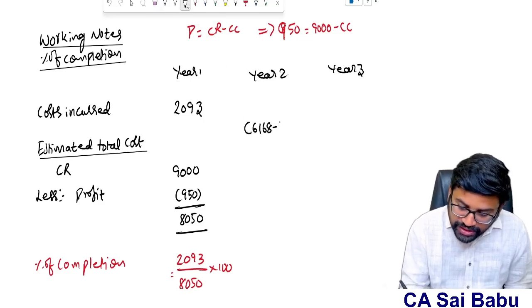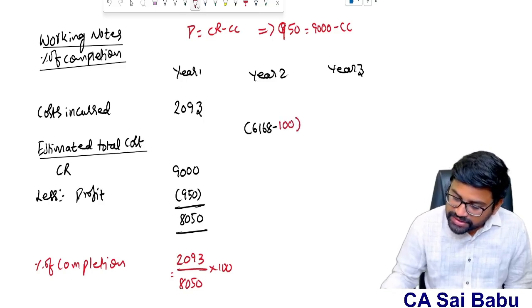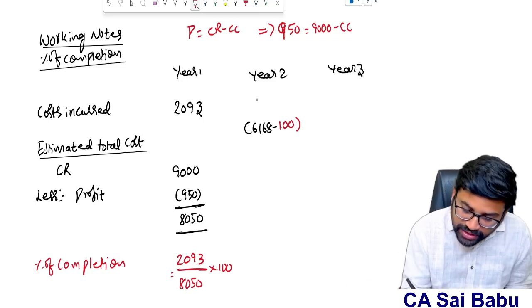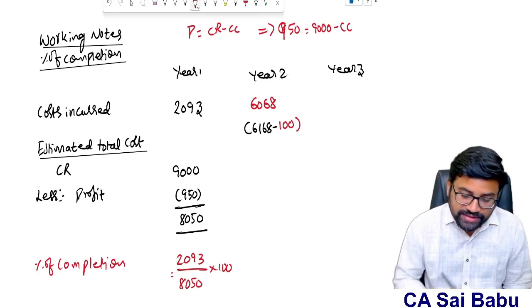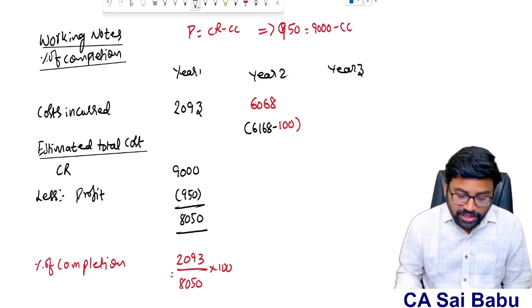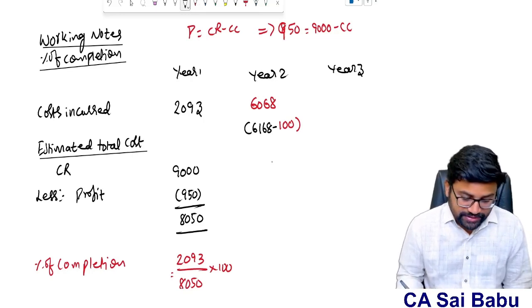6168 minus 100 lakhs I need to do, sir. 6168 minus 100, so it will be 6068, sir. Important, sir. Why do you minus? Because this is not part of current year cost. Now find out the estimated cost of the contract, sir.